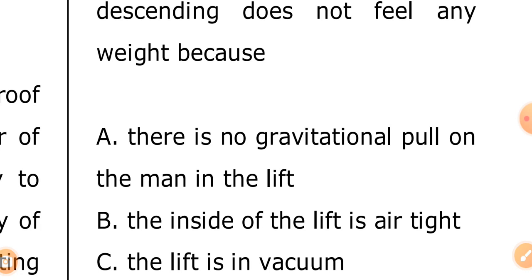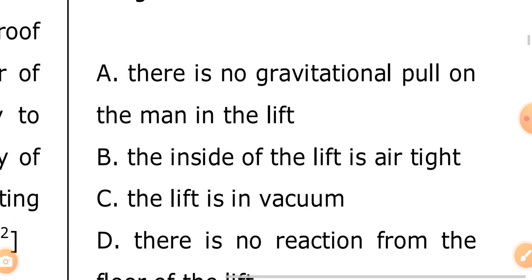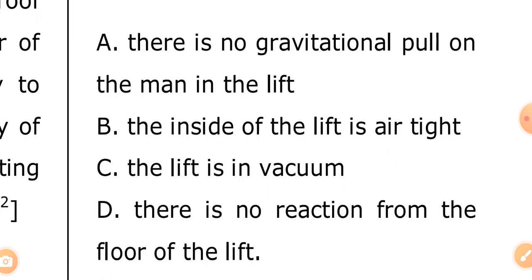B, the inside of the car is airtight. C, the lift is in vacuum. D, there is no reaction from the floor of the lift.